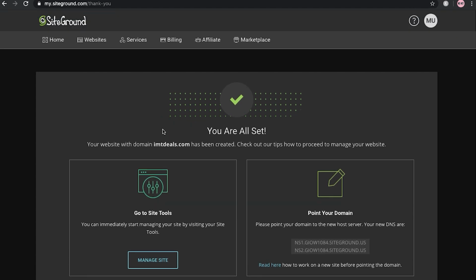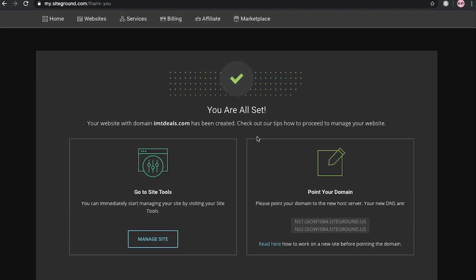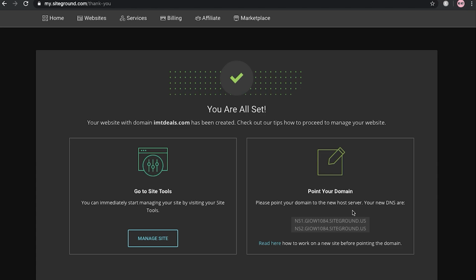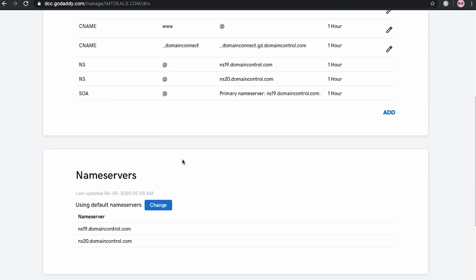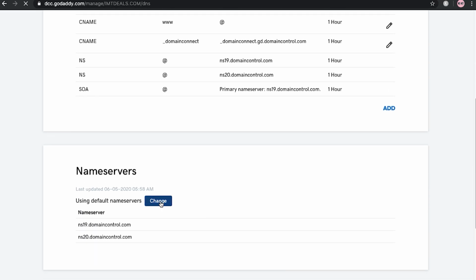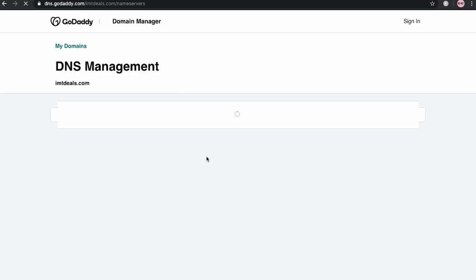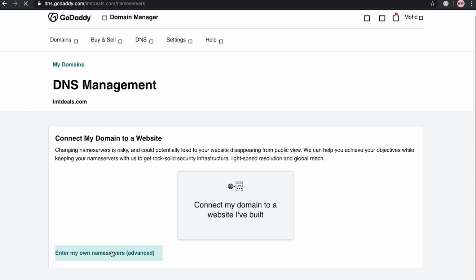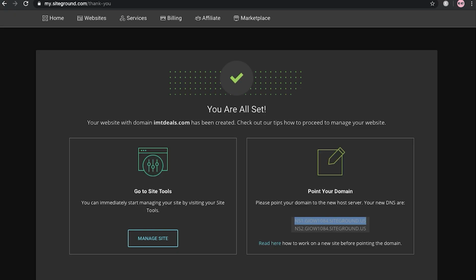Here you can see that all the things are set, and you also get the name servers of your hosting here. Now what you have to do is add your name servers. You have to just click on copy, and then go to the domain manager, and here you have to just click on change. When you click on change, it will load into this page. Here you have to click on "enter my own name servers", because we got the name servers from SiteGround, so we have to add them here.